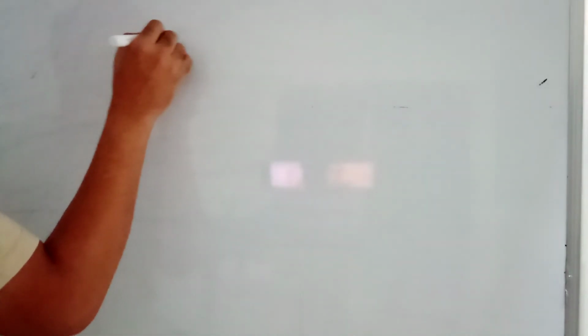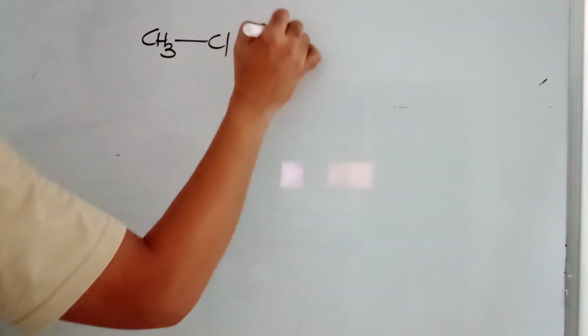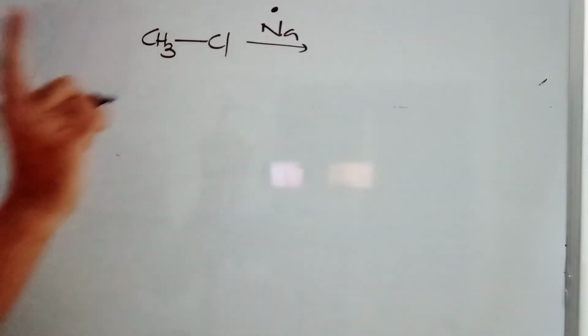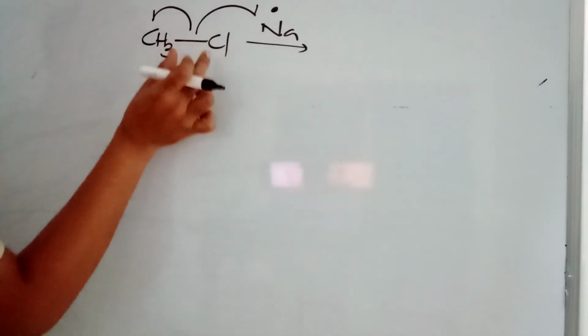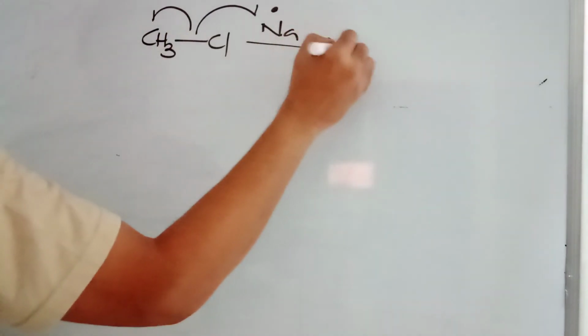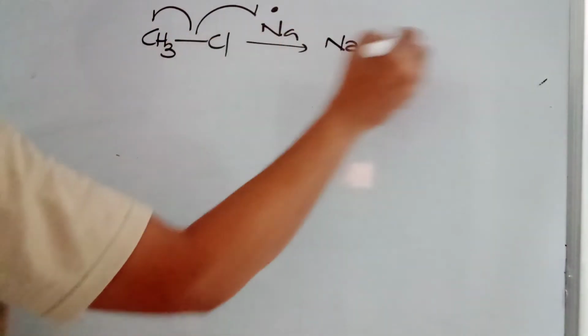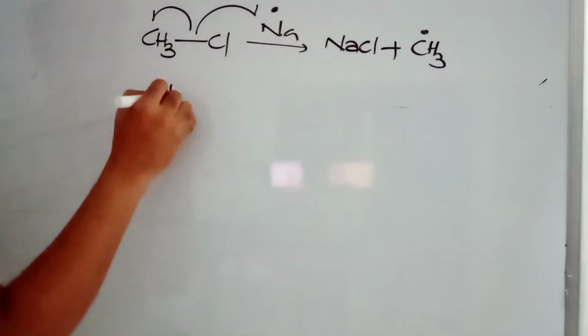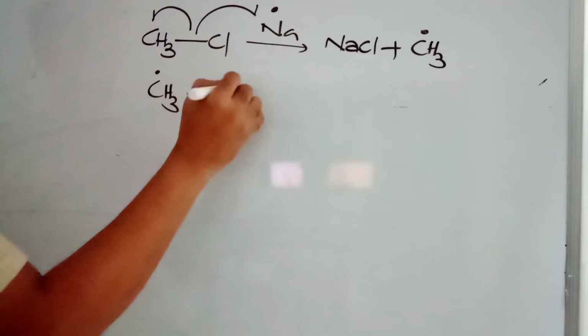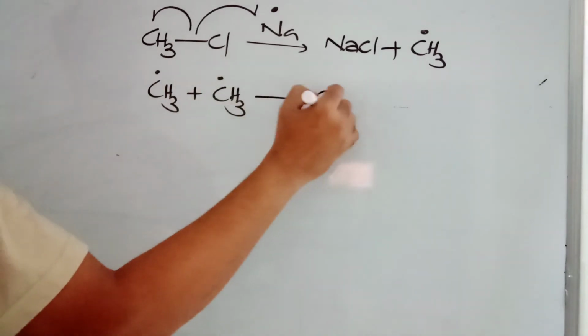Yes, sir. All 3 are possible, because you see the mechanism now. You see, methyl chloride. If we are having this one, sodium metal we are using, we know that sodium in the outermost shell contains one electron. This chlorine is undergoing homolytic cleavage in this bond and is going to form sodium chloride, and a methyl free radical is going to form. When two such methyl free radicals join, you will be getting ethane.